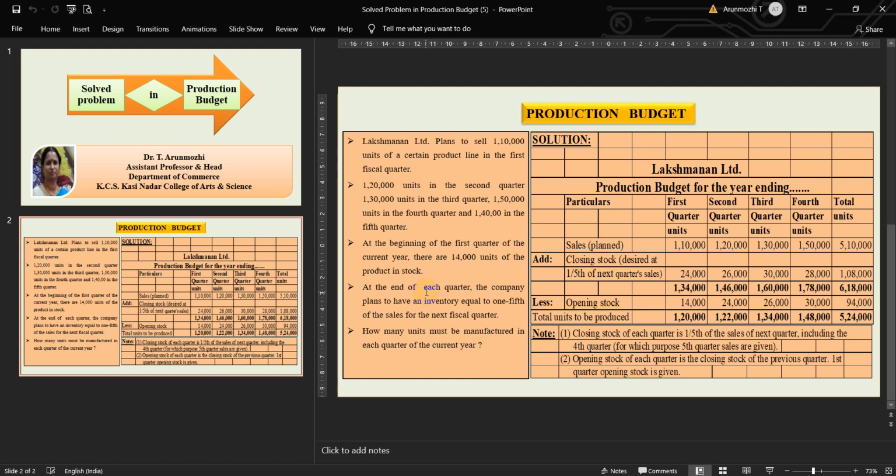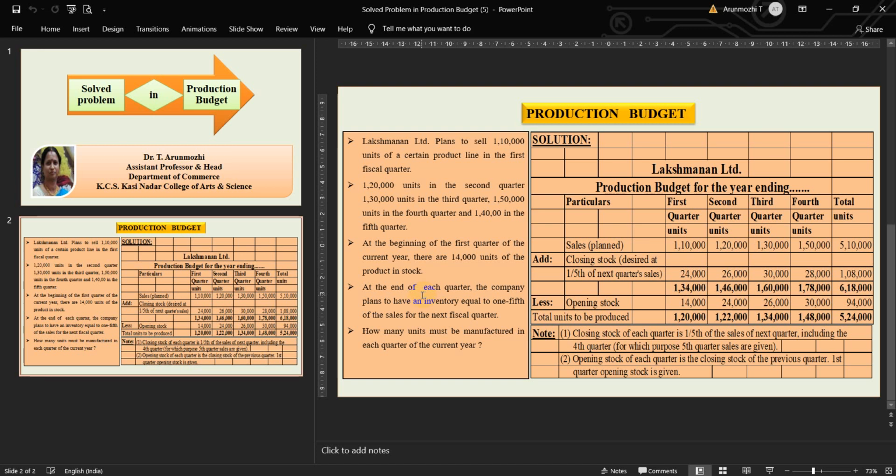At the beginning of the first quarter of the current year, there are 14,000 units of the product in stock. At the end of each quarter, the company plans to have an inventory equal to 1/5 of the sales for the next fiscal quarter. How many units must be manufactured in each quarter of the current year?